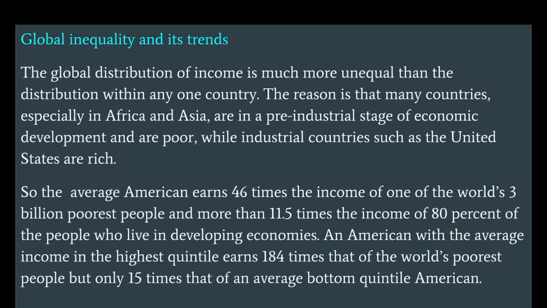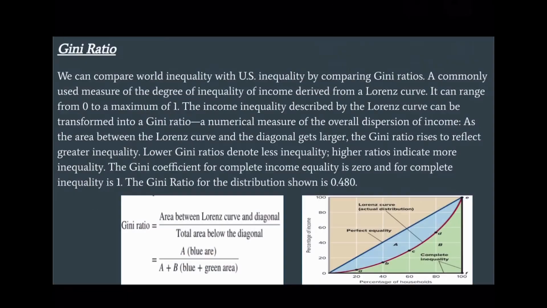Global inequality and its trends. The global distribution of income is much more unequal than the distribution within any one country. The reason is that many countries, especially in Africa and Asia, are in a pre-industrial stage of economic development and are poor, while industrial countries such as the United States are rich. So the average American earns 46 times the income of one of the world's 3 billion poorest people and more than 11.5 times the income of 80% of the people who live in developing economies. An American with the average income in the highest quintile earns 184 times that of the world's poorest people, but only 15 times that of an average bottom quintile American.